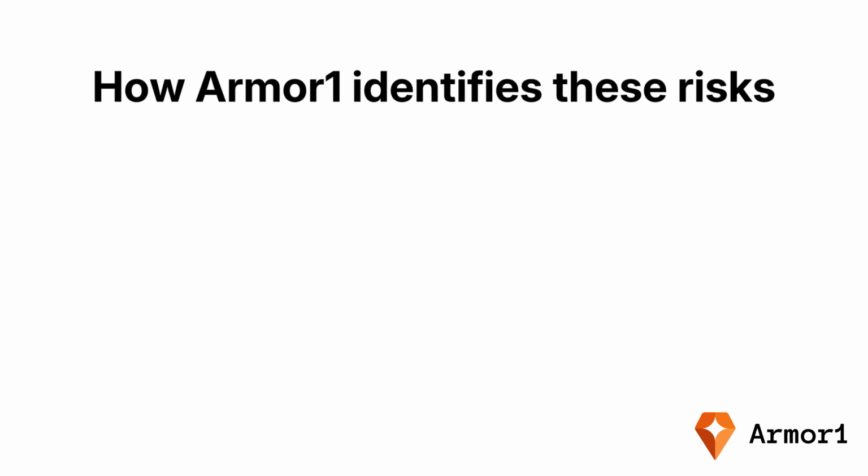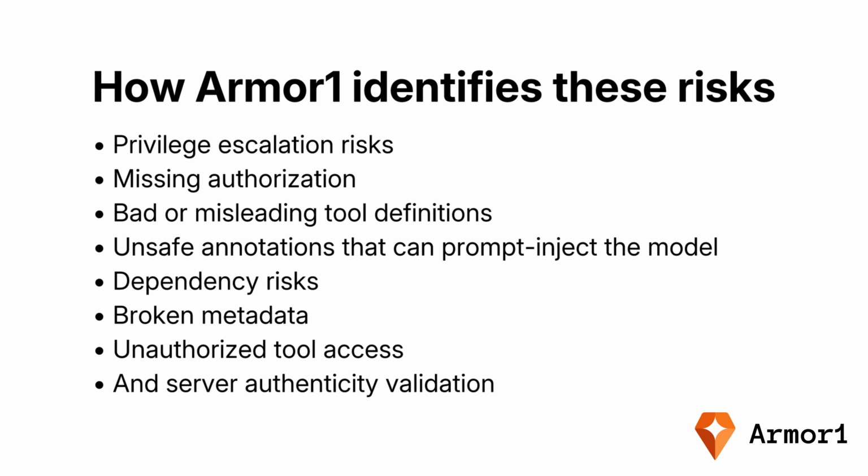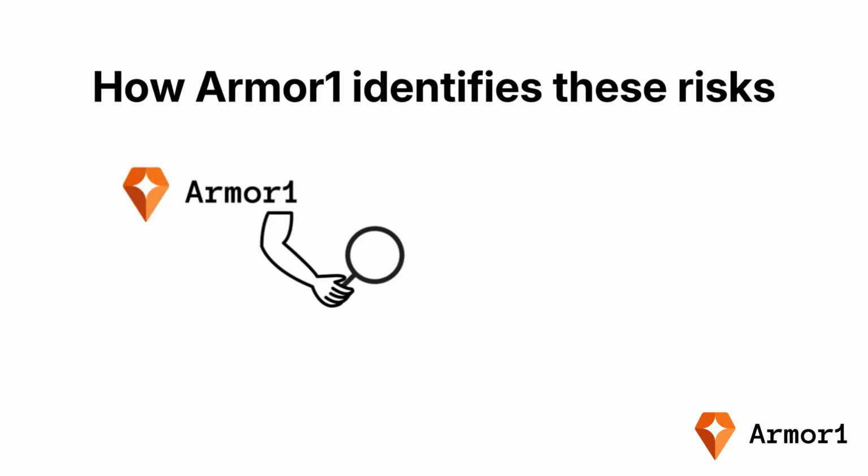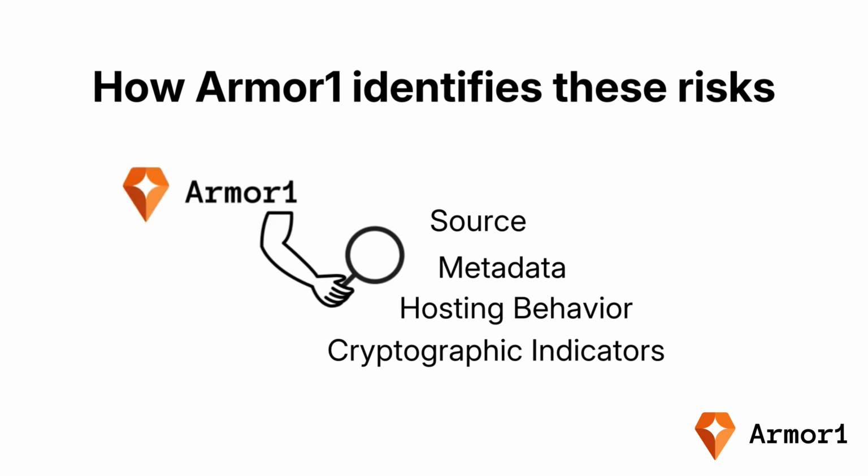This is where ArmorOne comes in and provides critical protection. ArmorOne automatically evaluates MCP servers and surfaces issues like privilege escalation risks, missing authorization, bad or misleading tool definitions, unsafe annotations that can prompt inject the model, dependency risks, broken metadata, unauthorized tool access, and server authenticity validation. ArmorOne also helps determine whether an MCP server is official by analyzing its source, metadata, hosting behavior, and cryptographic indicators. This is essential because most MCP servers today are community built and not vendor approved. Each risk metric highlights a specific attack path so you can understand the exposure clearly.